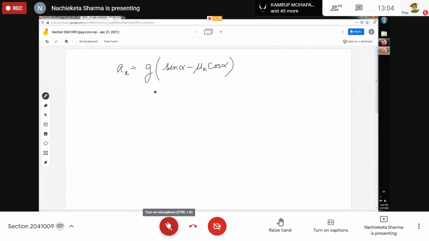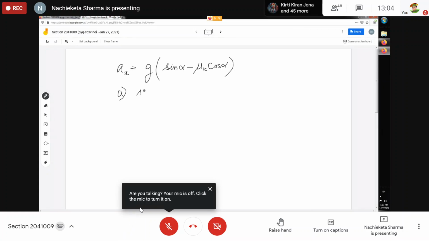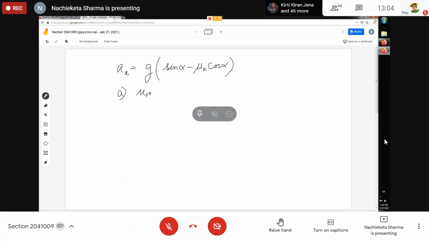Now there are four interesting cases. First, suppose the friction is zero. That will bring us to example 5.10. If the friction is zero, then mu k is equal to zero, so the second term of this equation will be zero, and we will get Ax is equal to g sin alpha, isn't it? This is the result we got from example 5.10.